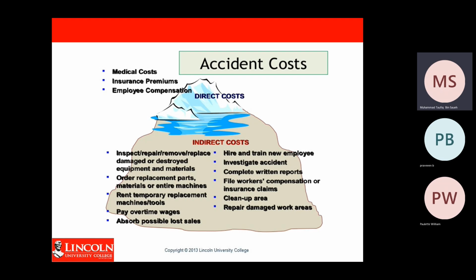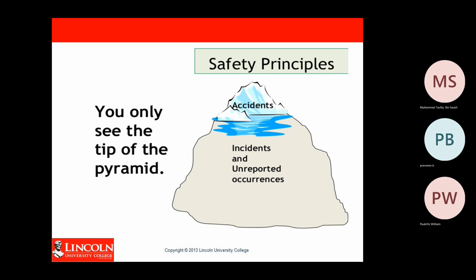After an incident happens, you have to investigate, and the investigation will cost you money. And then complete written reports, file workers' compensation or insurance claims, clean up areas, and repair damaged work areas. So there are lots of indirect costs when an accident occurs. If you do not want to pay any of these costs, you must try really hard to prevent accidents from happening in your workplace.